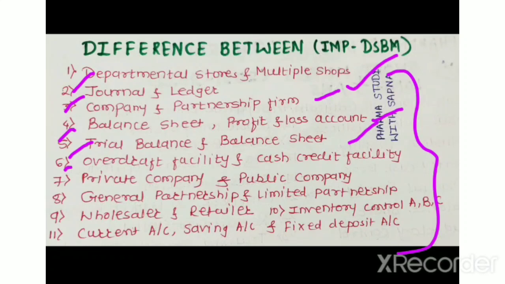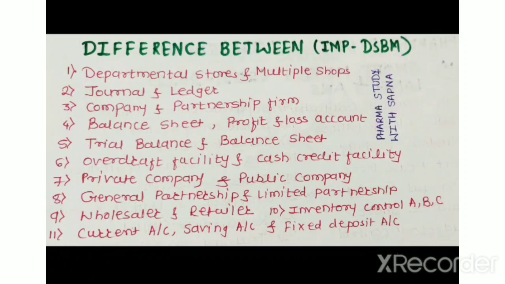Next is private company and public company, general partnership and limited partnership, wholesaler and retailer, inventory control techniques, that is ABC techniques. Here you have to differentiate these three techniques. Next is different types of accounts, that is current account, saving account and fixed deposit account. You have to differentiate these three accounts here. Prepare this question also well, don't forget to prepare this. And one more question asked in the exam is based on accounting. Different problems are there that you have to solve.